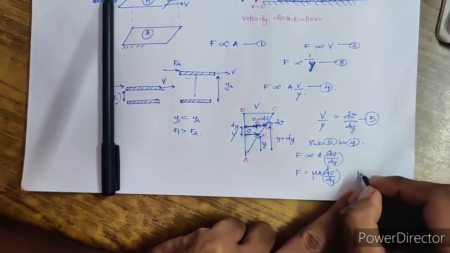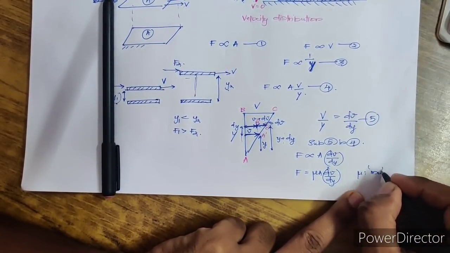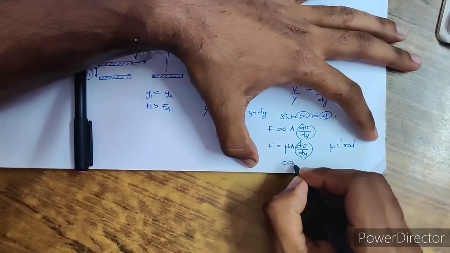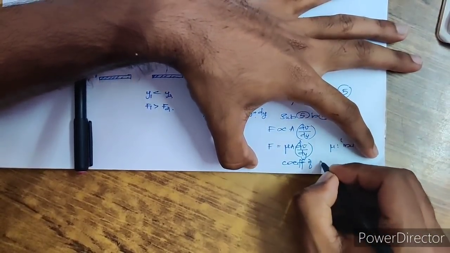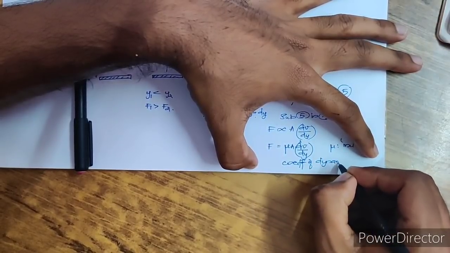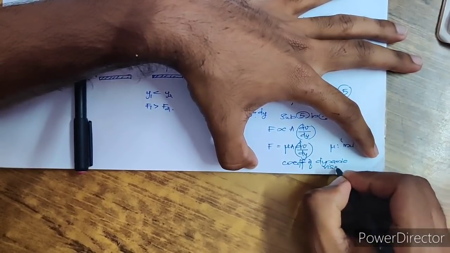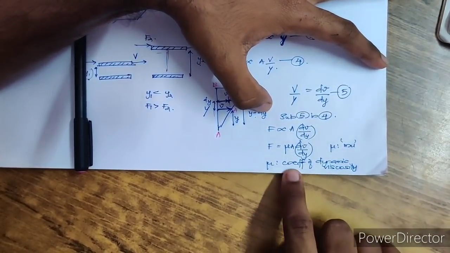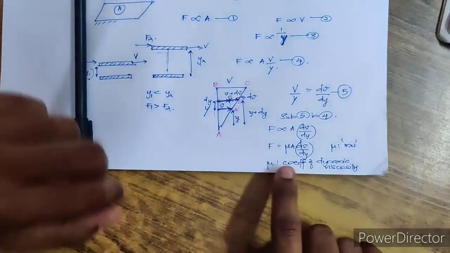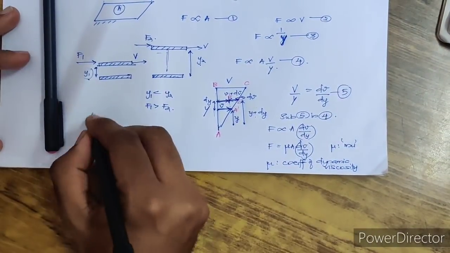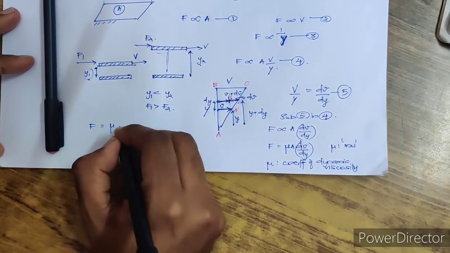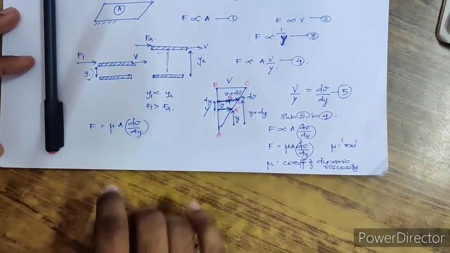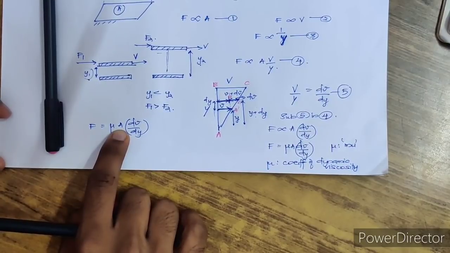This is pronounced as mu, and this proportionality constant is called the coefficient of dynamic viscosity. So I repeat, this mu is called the coefficient of dynamic viscosity. I'm just rewriting this equation here: F is equal to mu into A into dV by dy. I'm just taking this area to the side.